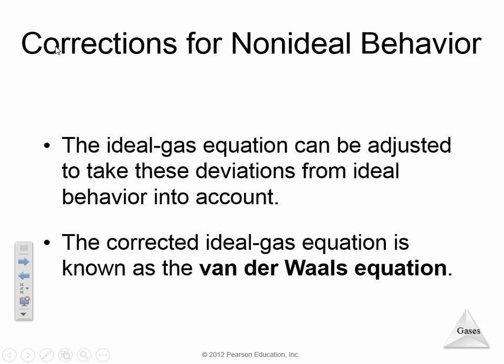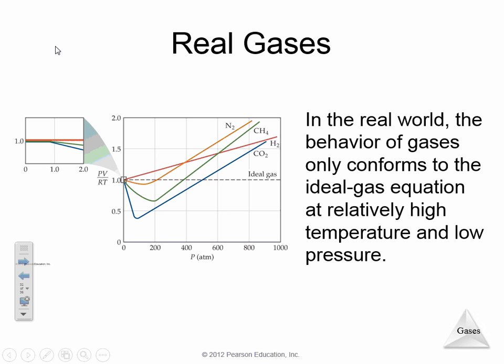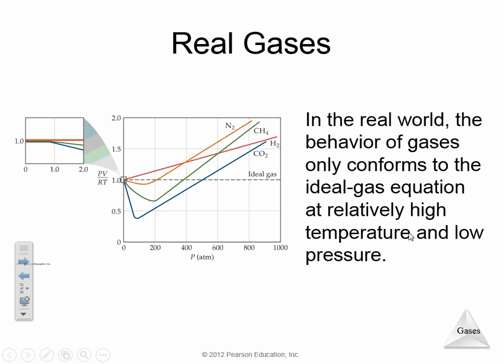To correct for this non-ideal behavior, there's a law called the van der Waals equation. It looks like this. Don't worry about this, we're not going to cover the van der Waals equation in great detail. Just to give you an idea, the van der Waals equation fits real gases much better than the ideal gas equation does, because, again, ideal gases are high temperatures and low pressures. They really only hold true at high temperatures and low pressures.